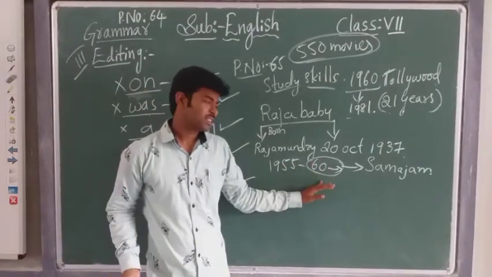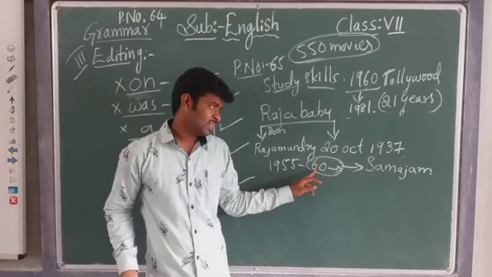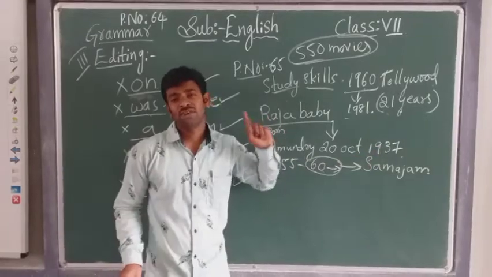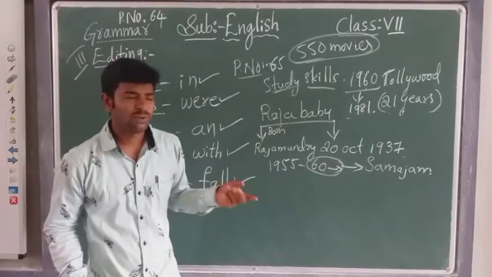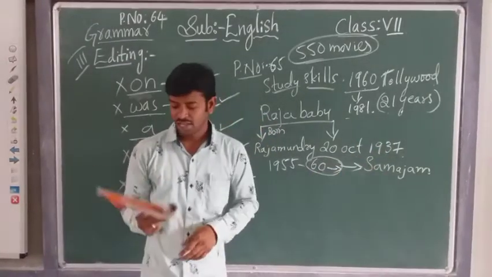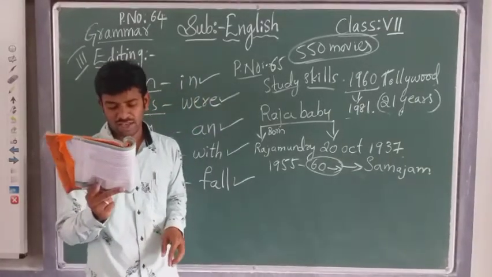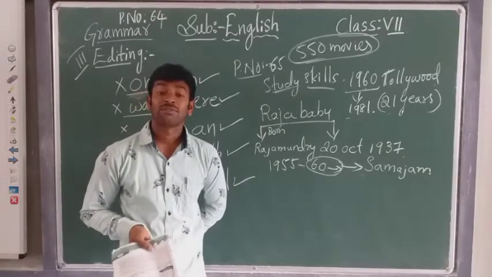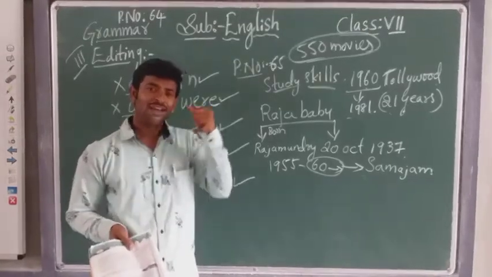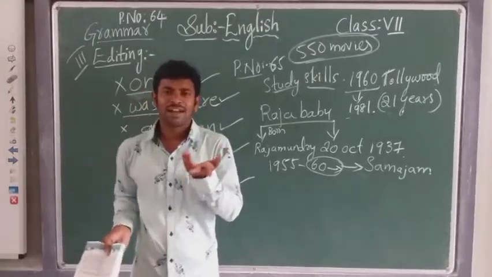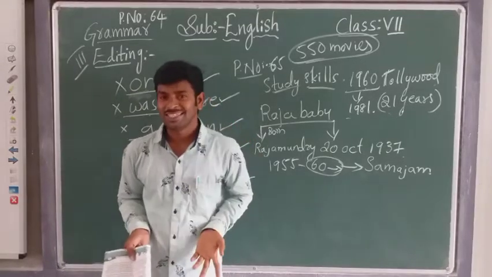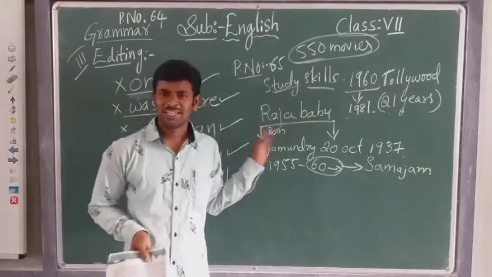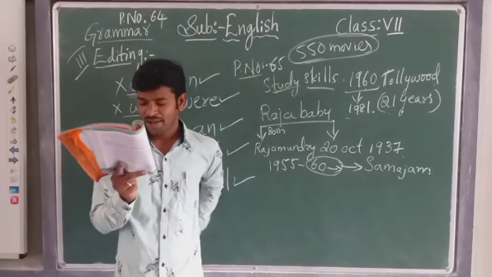In the year 1960, he acted in his first movie. What is the name of that movie? Samajam. Then onwards, he never looked back. What was his earlier life? He was a teacher and a dramatist, and he did not go back to teaching or drama.